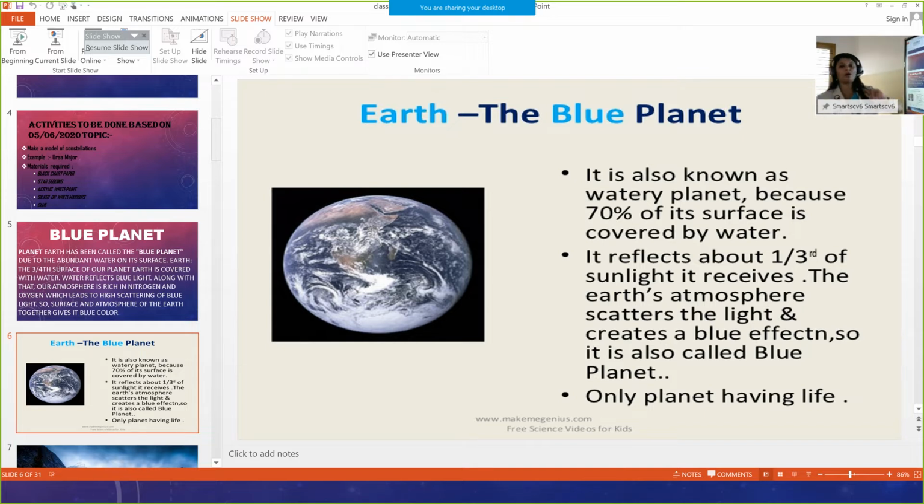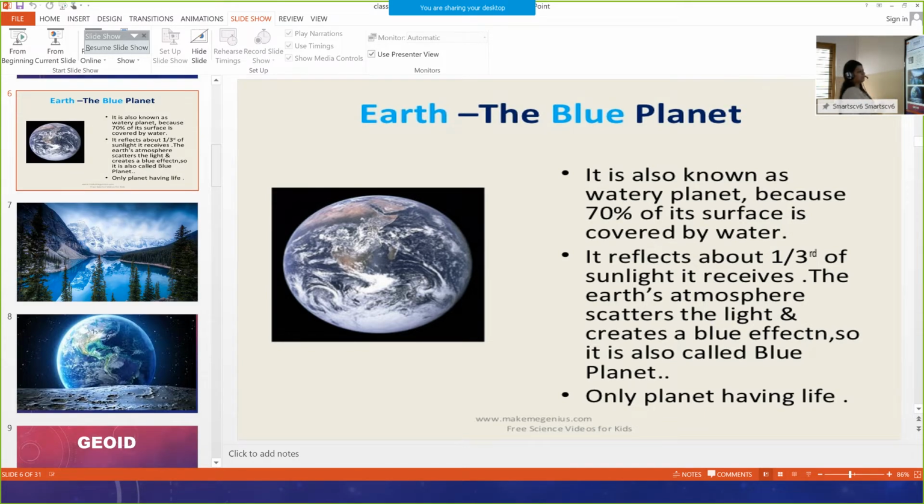Second point, it reflects about 1/3 of the sunlight which it receives. The Earth's atmosphere scatters this light and creates a blue effect on it. So, it is called a blue planet. After the light gets scattered and creates a blue effect, it indicates that it is blue in color. So, it is known as blue planet. It is the only planet having life. The blue planet is the only planet which is having life.